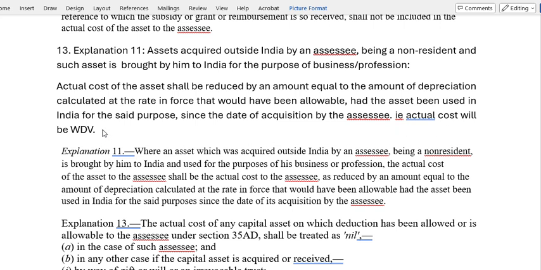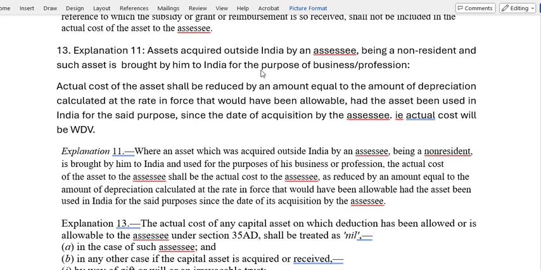That is, actual cost will be WDV. What this means is that you will calculate the actual cost in such a fashion that the asset had been purchased in India. From the date when you acquired that asset, you have to calculate the depreciation at the rate applicable at the time of transfer of the asset to India.